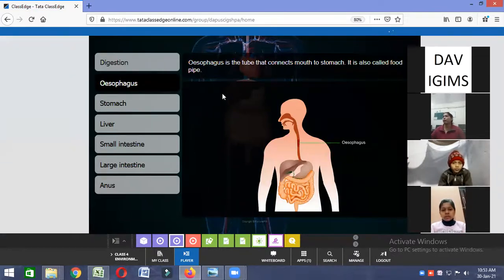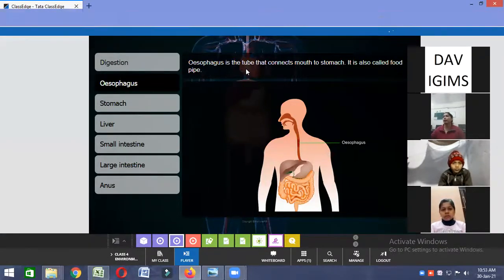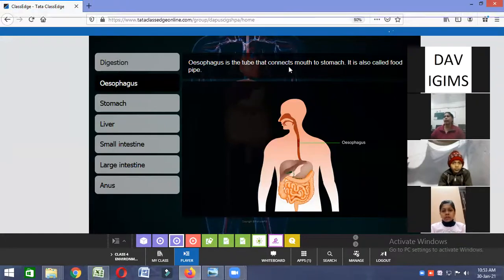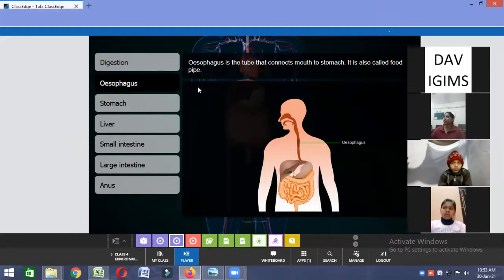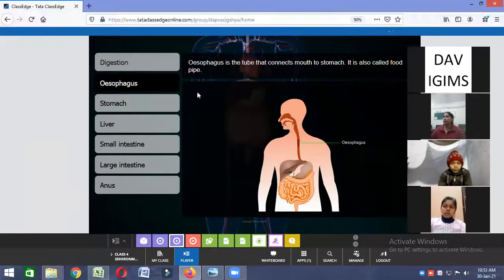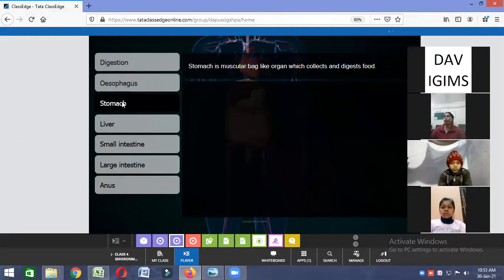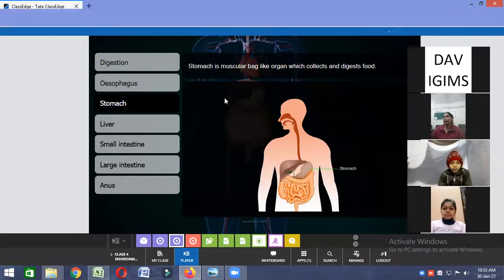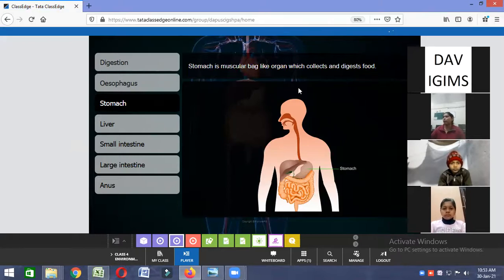Now come to the esophagus. See this? Esophagus is the tube that connects mouth to a stomach, and it is also called food pipe. You can say this food pipe also in simple form. Okay. Now come to the stomach. Stomach is a muscular bag-like organ which collects and digests food. See this? This is stomach.